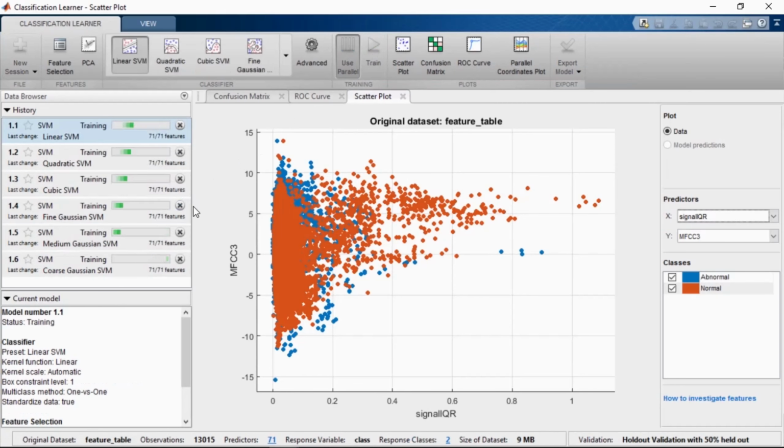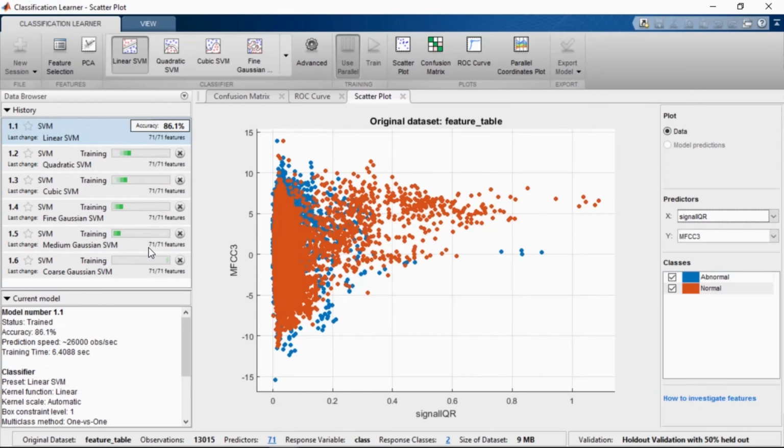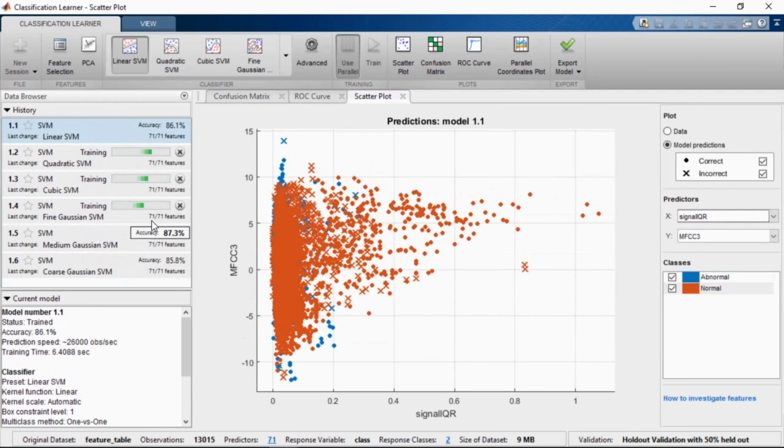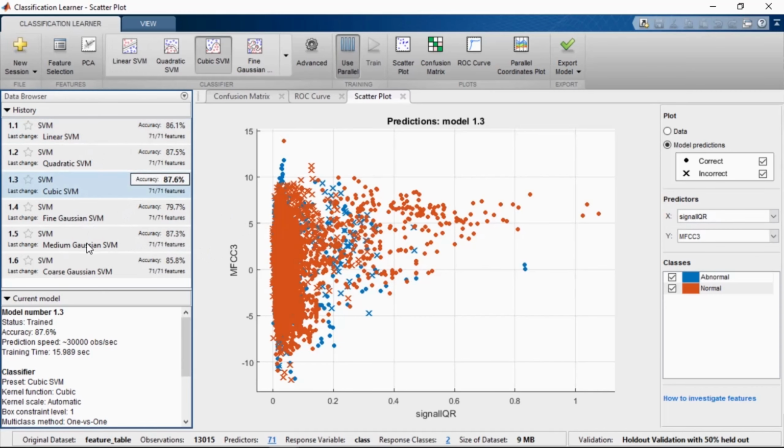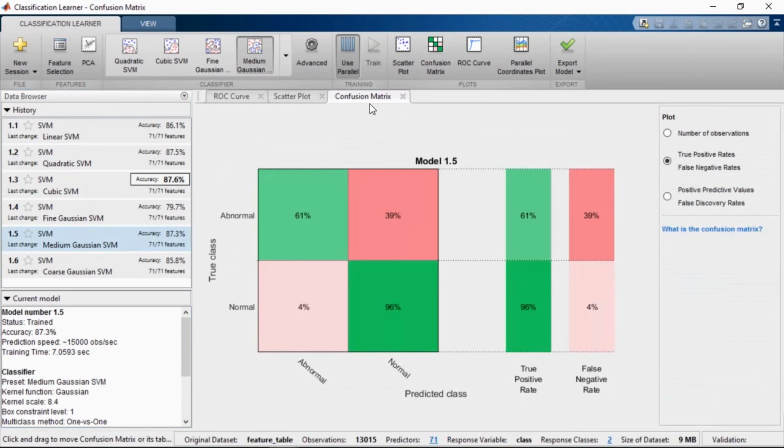For example, I can select all support vector machines and use the app's ability to quickly train and compare their performance. I have access to 12 cores on a cluster, and I can use all of them to train my classifiers pretty quickly. So here are the training results.